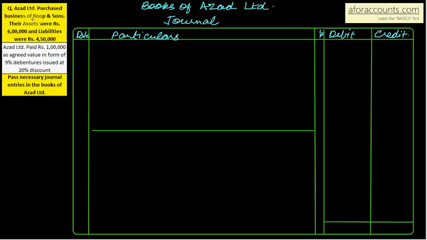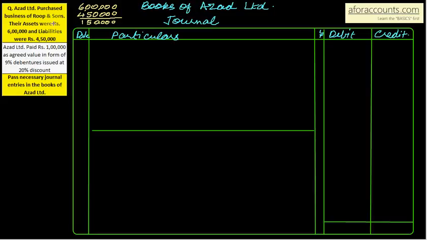Azad Limited purchased business of Roop and Sons. The assets were rupees 6 lakhs and liabilities were 4,50,000. Okay, this is also a question of purchase of full business. So if assets are 6 lakhs, this is just a working which we are doing. What should be the purchase consideration? Ideally, it should be assets minus liability, that is 6 lakhs minus 4,50,000, 1,50,000 in a general situation should be paid by Azad Limited to Roop and Sons.